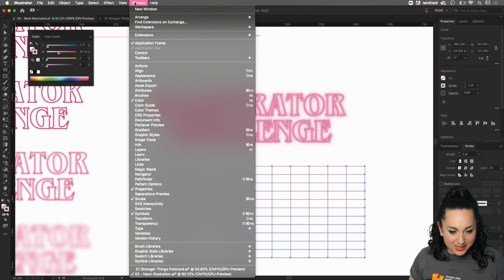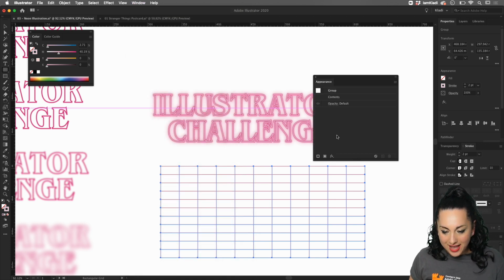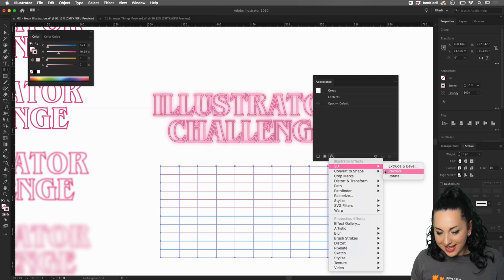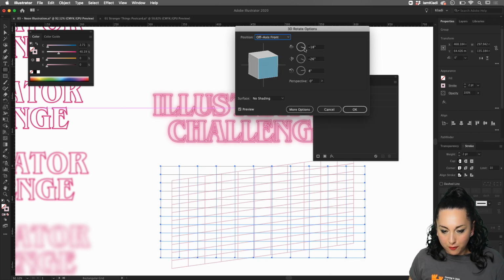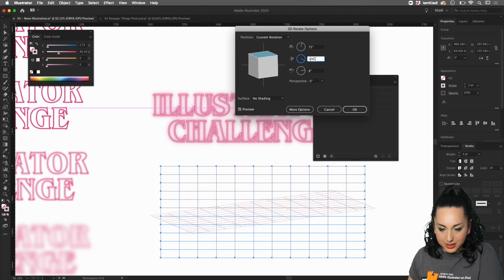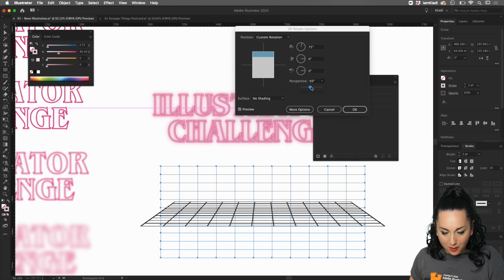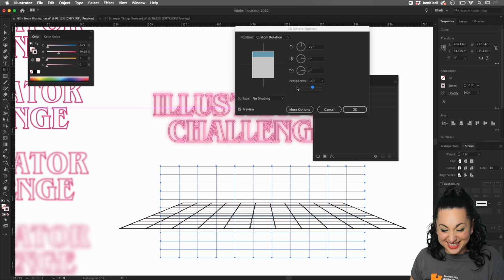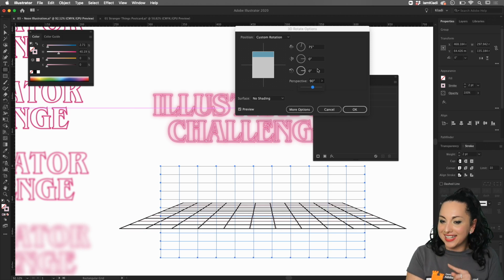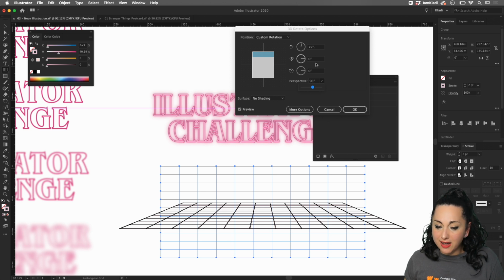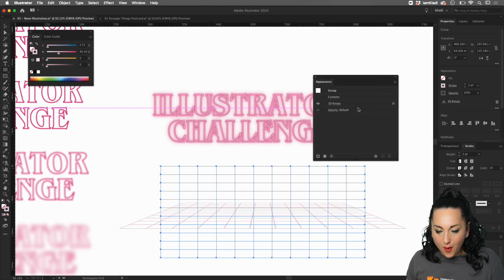Then bring up the Appearance panel from the Window menu, and click on Effect, then on 3D, and click on Rotate. Now for the top rotation, I'm going to give it a rotation of 75, and then I'm going to bring the others to 0. Remember, you can always watch these and go back and use the same settings that I'm using. And then I'm going to move the perspective of my grid just like so. Isn't it super cool? That's a real retro 80s look. So again, 75, 0, 0, a 3D rotation. And I'm going to click on OK.